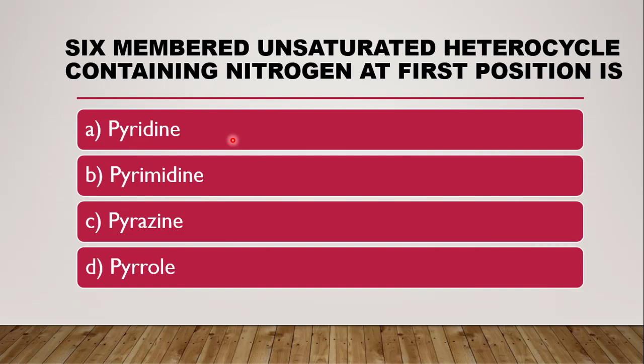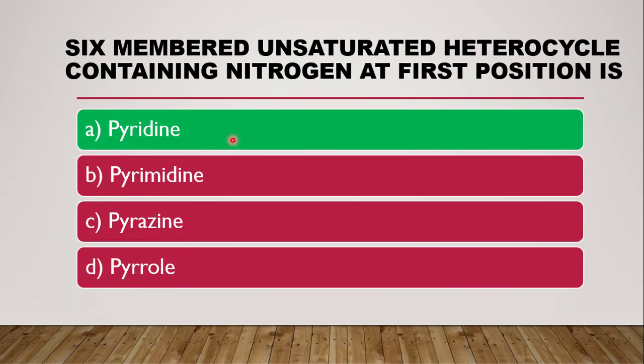So according to the video whose link I have shared in the description box, and according to heterocyclic chemistry, pyridine contains nitrogen at first position. Pyrimidine contains nitrogen at first and third position.